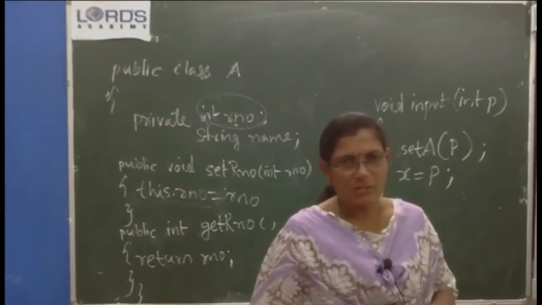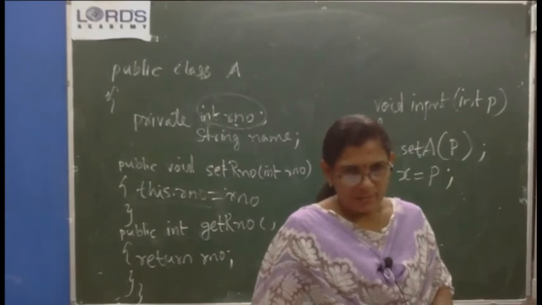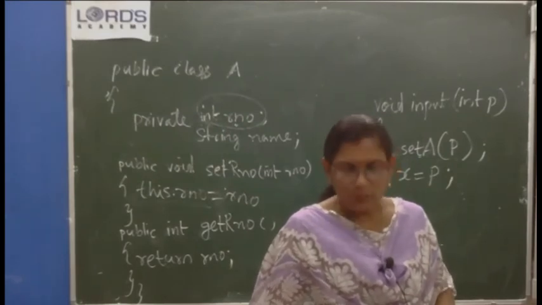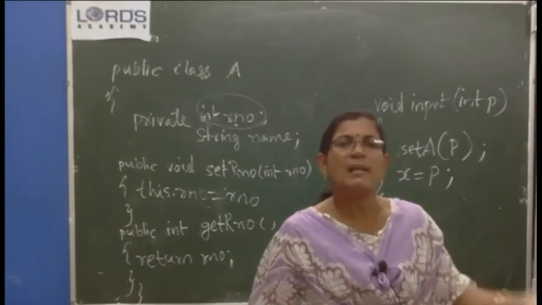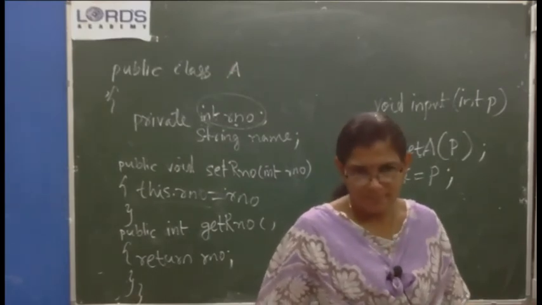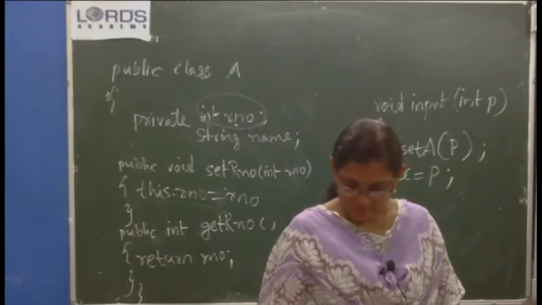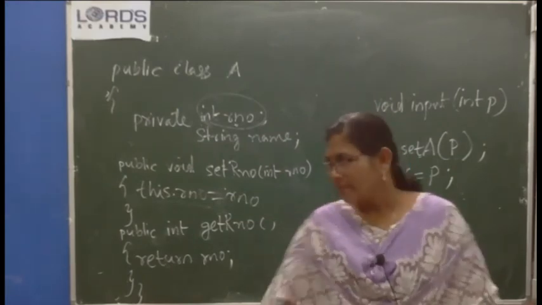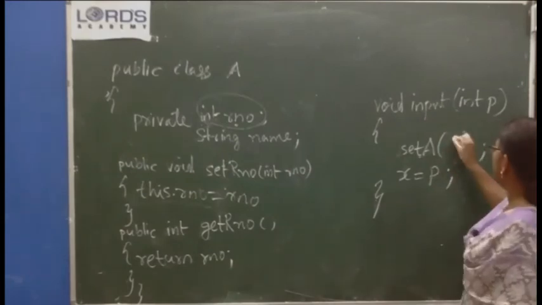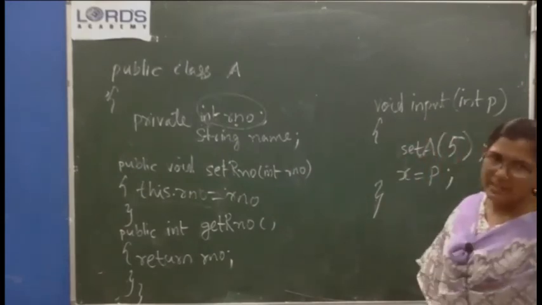XYZ is a subclass of ABC. In XYZ we are providing value to A by accessing it directly, setA. SetA, here you give 5. So the value 5 will be set to that variable.